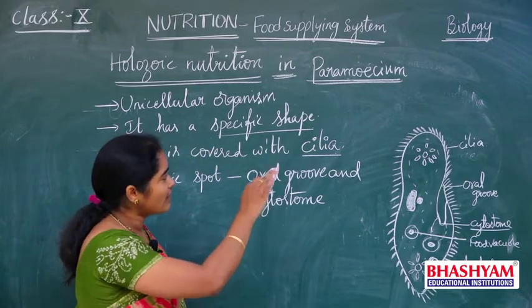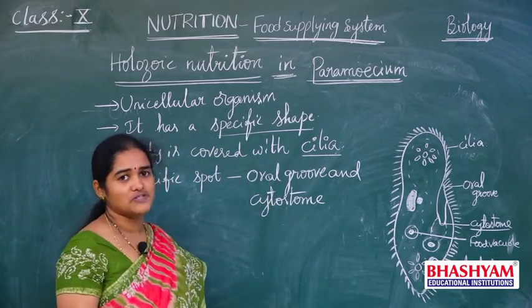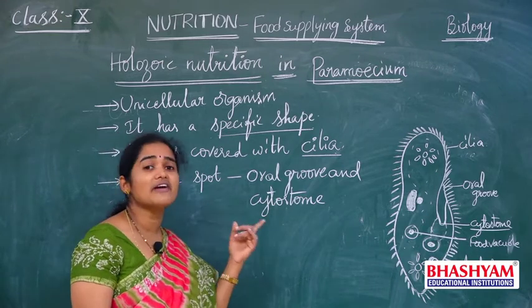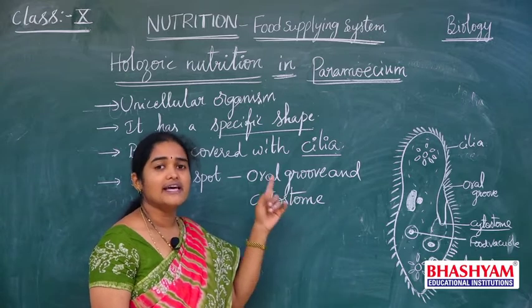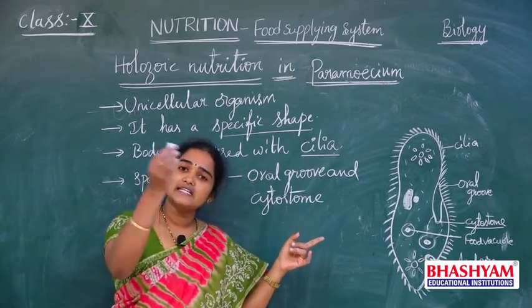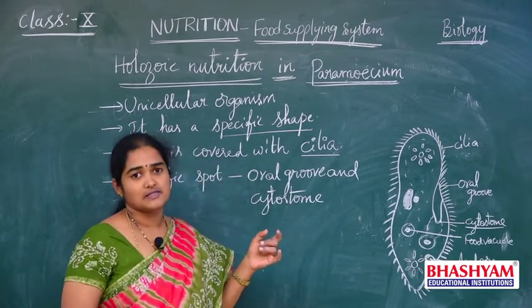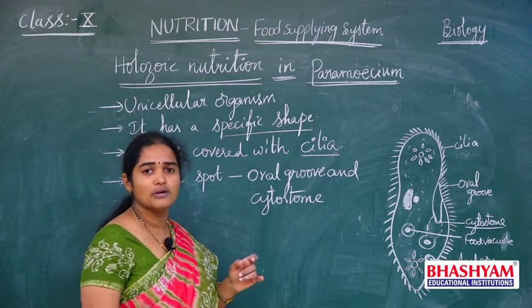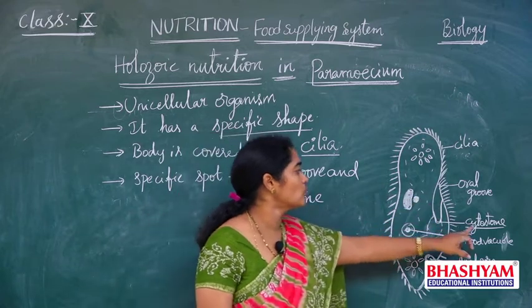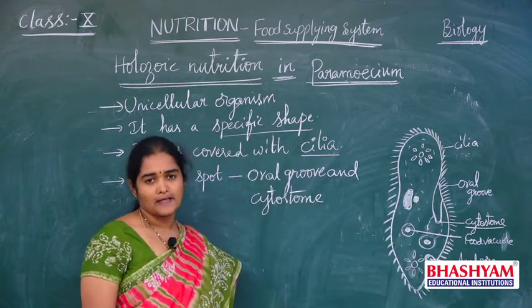Here, in the case of amoeba and paramecium, if you observe, amoeba does not have any specific shape, but paramecium has a specific shape. There, amoeba takes the food materials by its entire body surface. But here, a specific region is present to take the food into the body. That is the oral groove and cytostome. Understand?